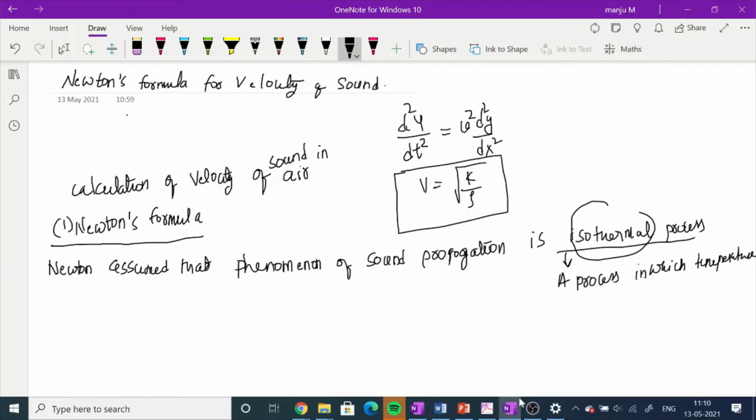We know that sound propagation occurs by compression and rarefaction.